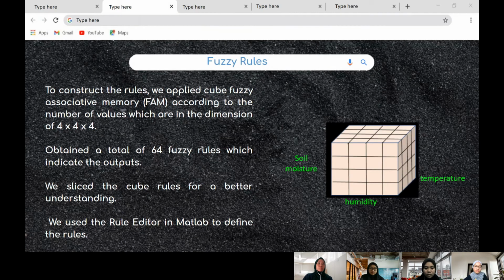So for fuzzy rules, we construct the rules by applying a cube fuzzy associative memory, FAM, according to the number of values, which is in the dimension of 4 times 4 times 4. As you can see, there is a cube consisting of soil moisture, humidity and temperature. So we obtain a total of 64 fuzzy rules which indicate the outputs, and then we slice the cube rules for a better understanding before using the rule editor in MATLAB to define the rules.